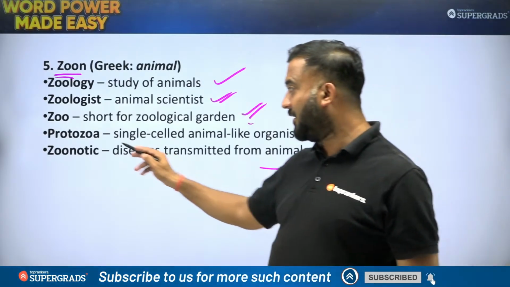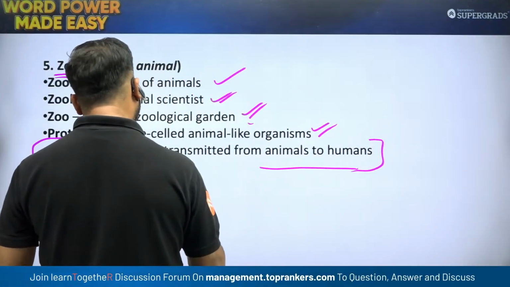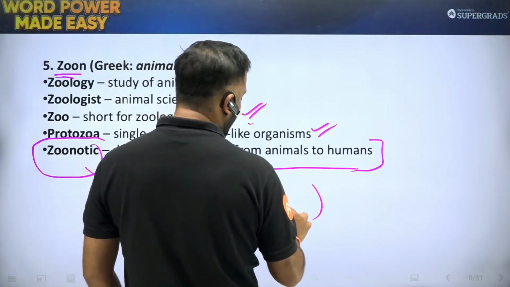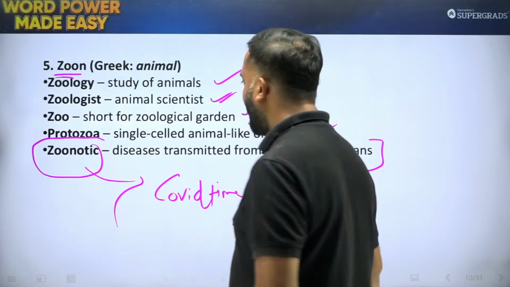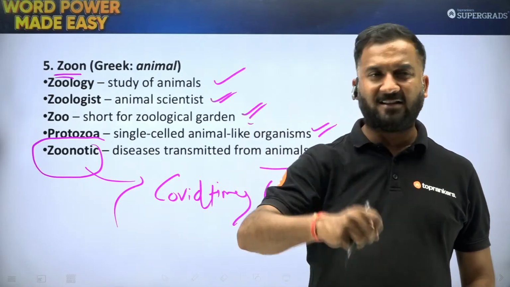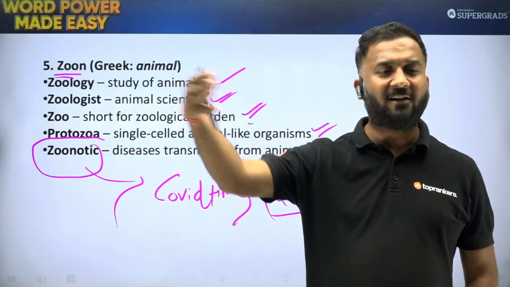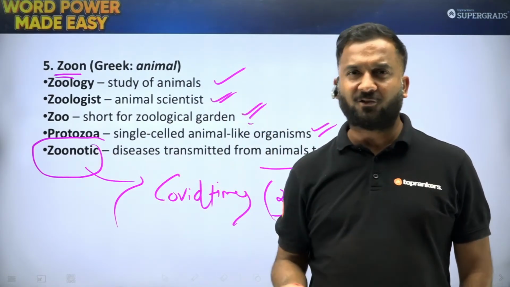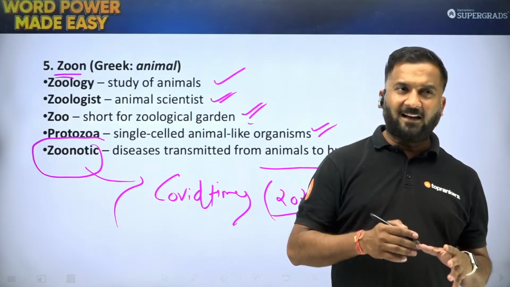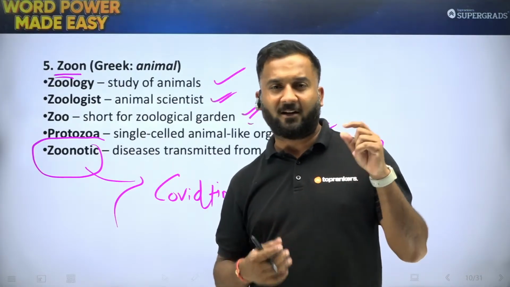This word zoonotic, this was very much in trend during the COVID times. During COVID times in the year 2020, this word zoonotic was in trend. We were of the opinion that the virus perhaps came from a bat first to chicken, and from chicken to human beings, or was transferred directly from the bat. There are a lot of theories going around about how this virus originated. But nonetheless, a lot of research work, a lot of newspapers have speculated that it was a zoonotic disease.